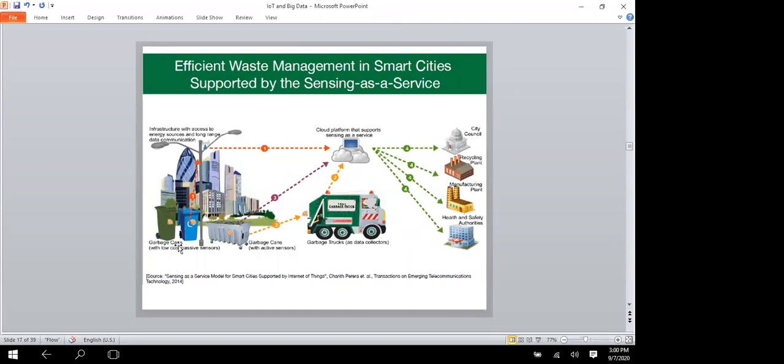When the garbage is full, the sensor will intimate the garbage can, and it will be intimated to the cloud and tracker, and to the city council. Like that, everything is connected automatically. When the garbage is filled, it will be intimated through the sensor that the truck will come and take the garbage. That is one type of waste management.